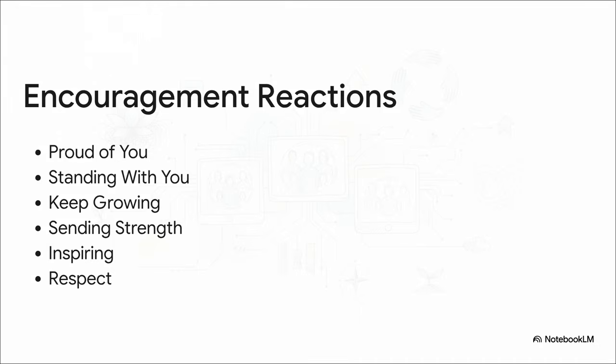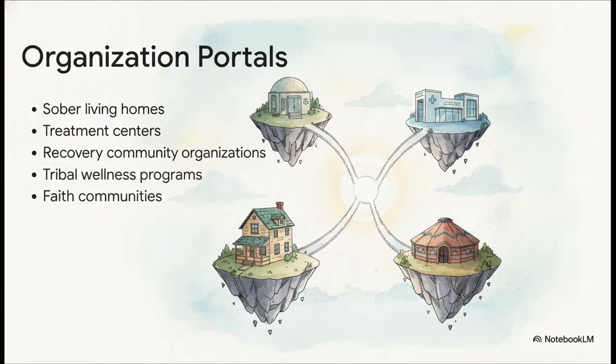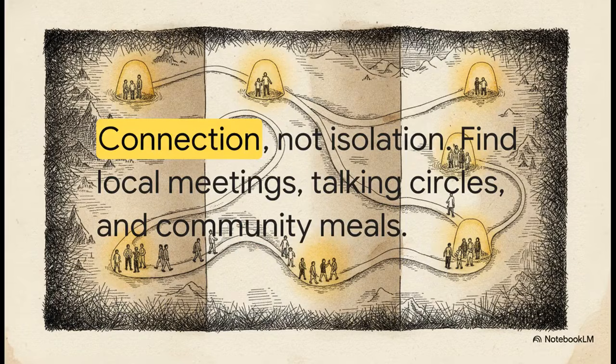Expanding these concentric circles even further, the platform acts as an organizational hub. It brings verified spaces, from sober living homes and clinical treatment centers to tribal wellness programs and faith communities, directly into one unified ecosystem. These organizations can actually have their own dedicated portals to share vital resources, post event calendars, and manage group discussions directly with their members. Connection, not isolation. Mapping local meetings, talking circles, and community meals.